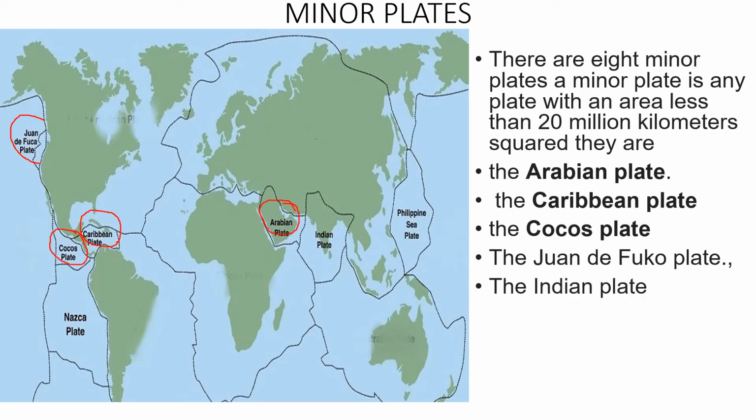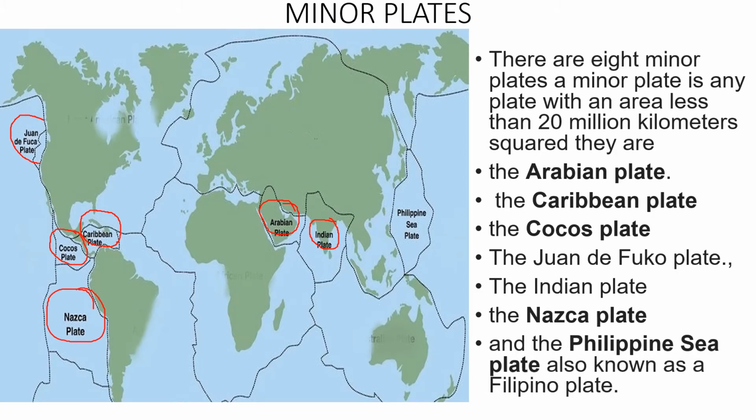The next plate. This is Indian plate. Okay. The Nazca plate. This is the Nazca plate. Okay. And the Philippine Sea plate. This is also called as Filipino plate. So these are the 8 minor plates.